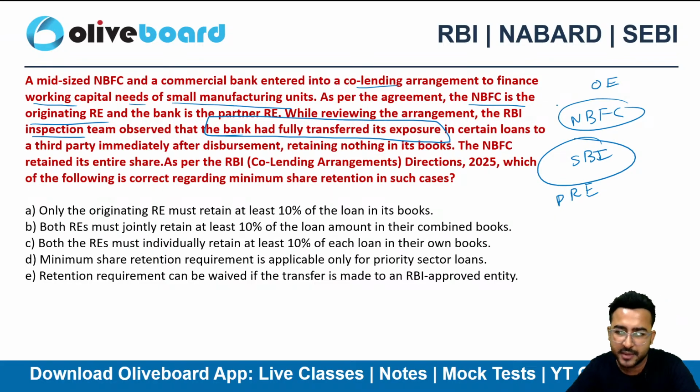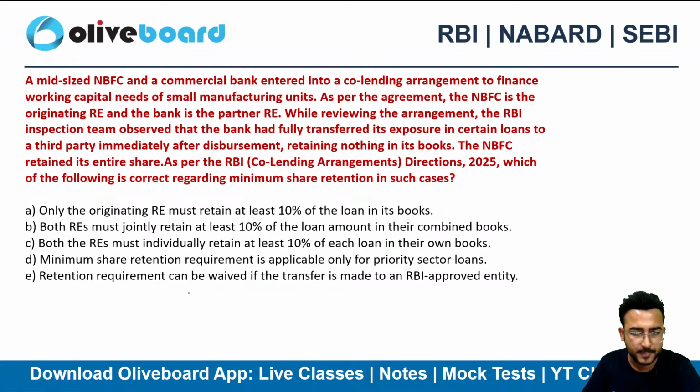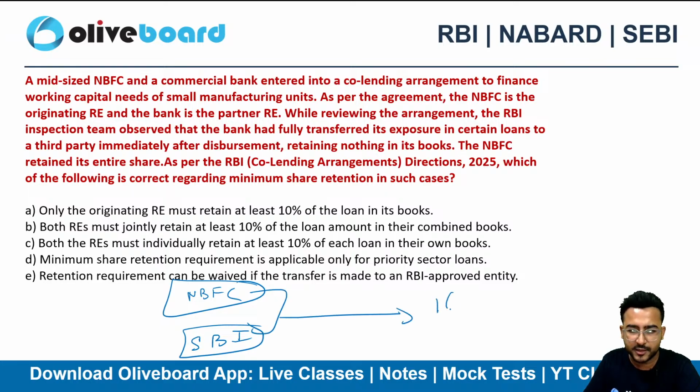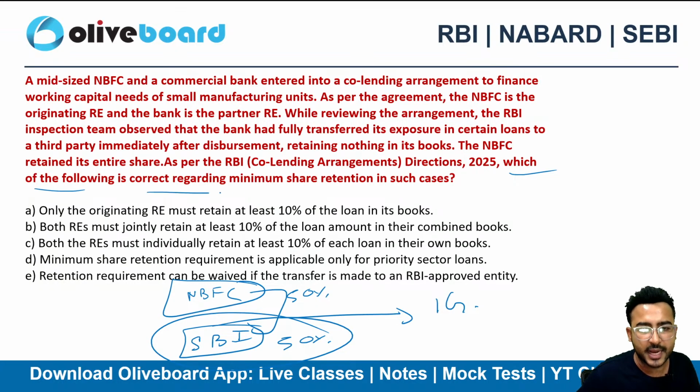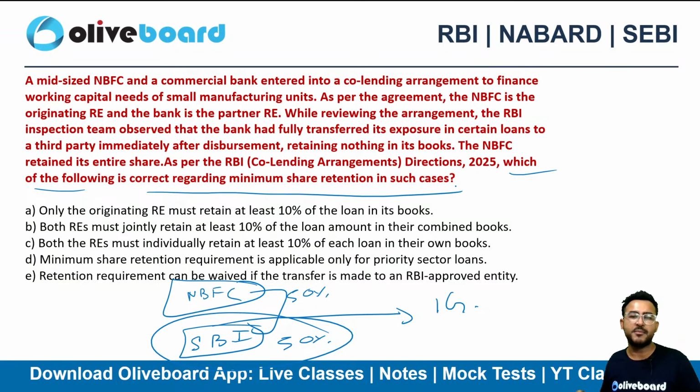So here what SBI Bank did is, let's take a case. The NBFC and SBI Bank both entered into a co-lending arrangement, and after disbursing 1 crore rupees, the share was, let's suppose, 50-50%. Say, for example, SBI exited the deal by transferring the loan to a third party. Which of the following statements are correct regarding the minimum share retention?